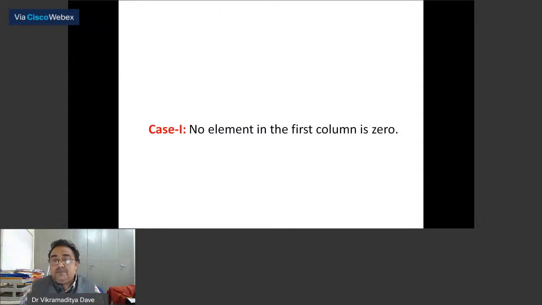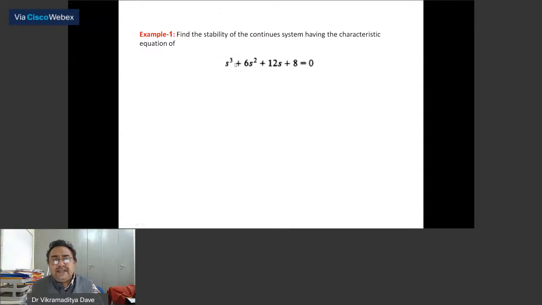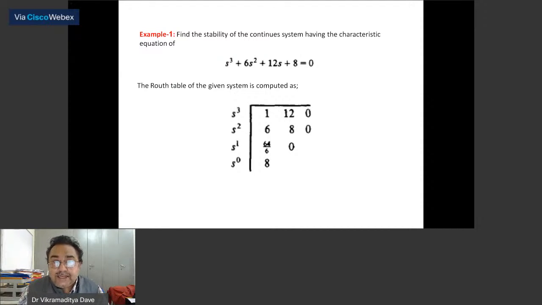No element in the first column is 0. Okay, so let us take the first. A very simple equation has been given: S cube plus 6S square plus 12S plus 8. So I will form a Routh array.